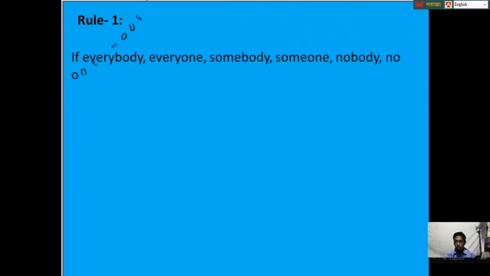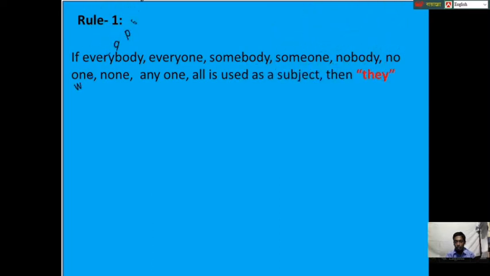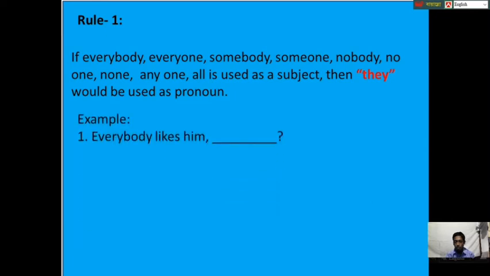Now I am giving some rules of tag questions. Rule 1. If everybody, everyone, somebody, someone, nobody, no one, none, anyone, all is used as subject, then they would be used as pronoun. For example, everybody likes him. Dear students, do you see any auxiliary verb in this sentence? There is no auxiliary verb in this sentence. There is a principal verb, likes.